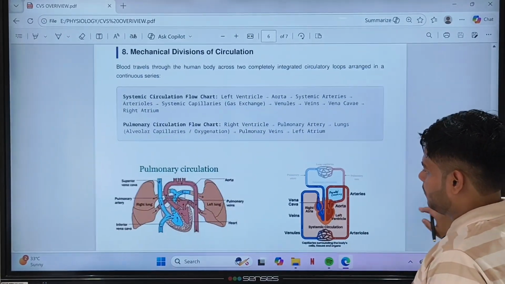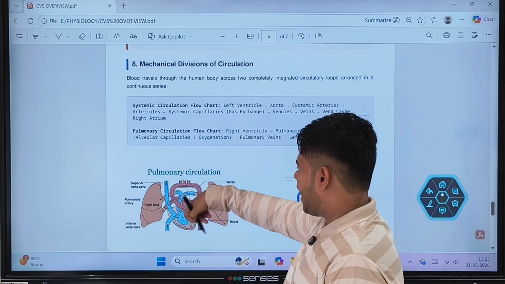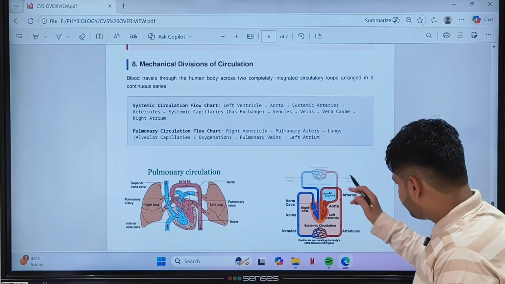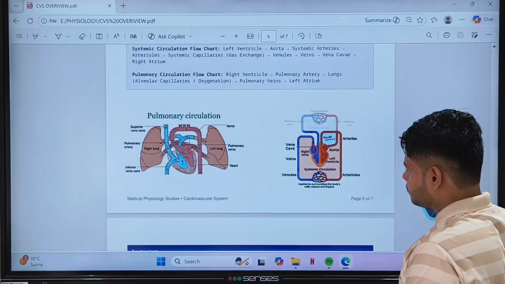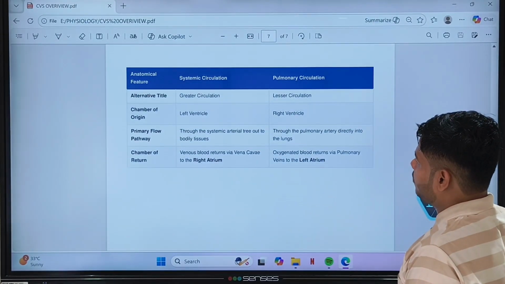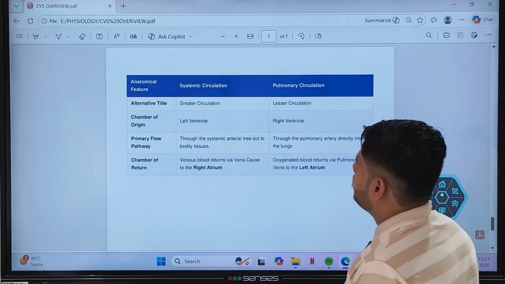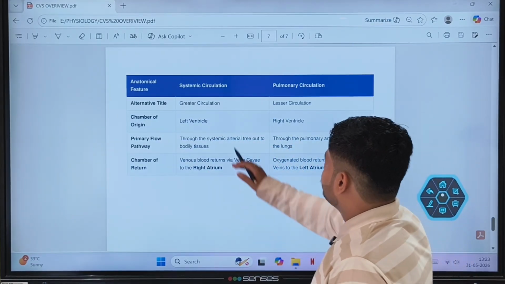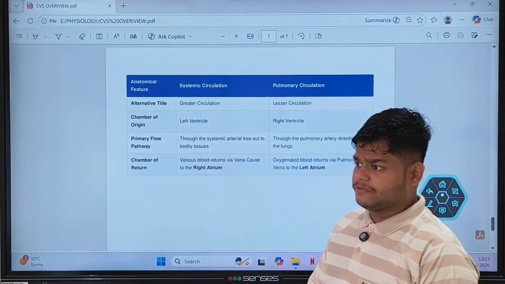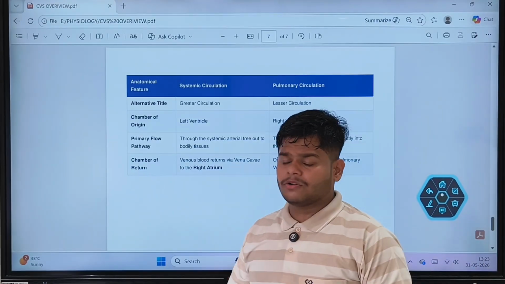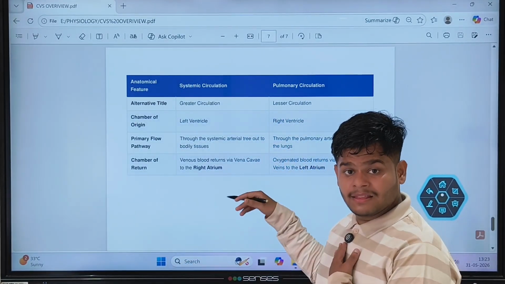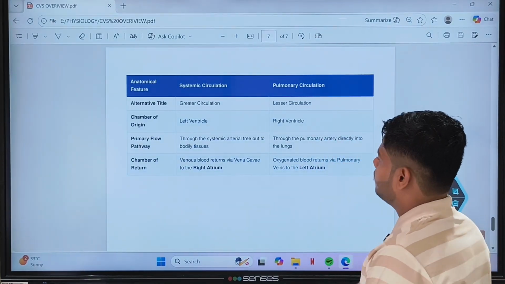This is a pulmonary circulation diagram, with the superior vena cava. This is a systemic circulation diagram. See the anatomical differences I have given. Systemic circulation is also called greater circulation because it has to supply blood to the whole body, while pulmonary circulation is only between the lungs and heart.